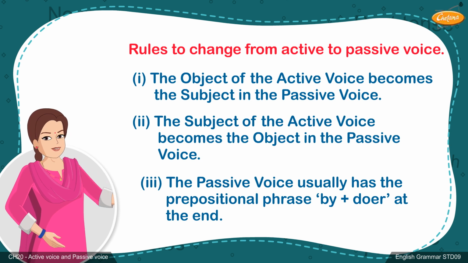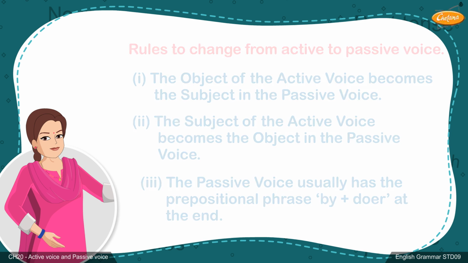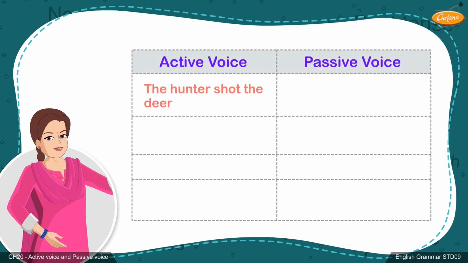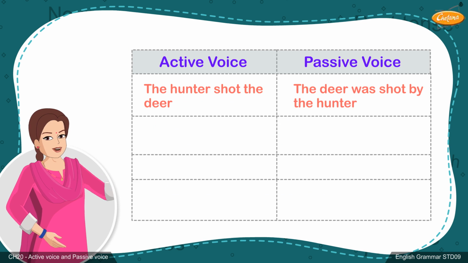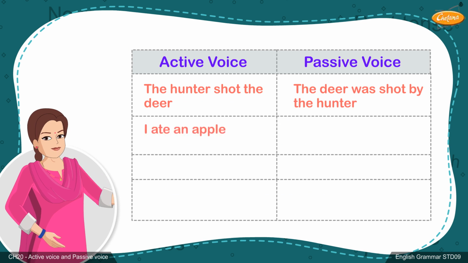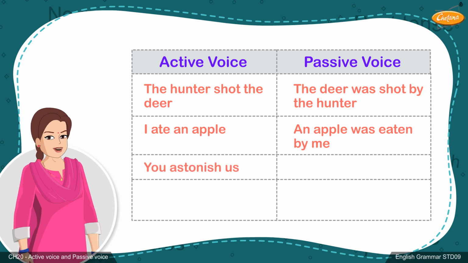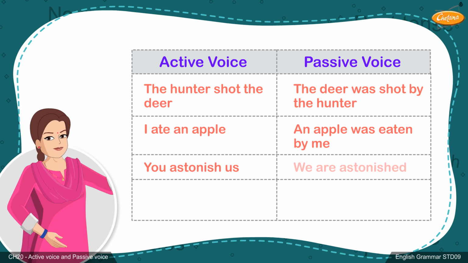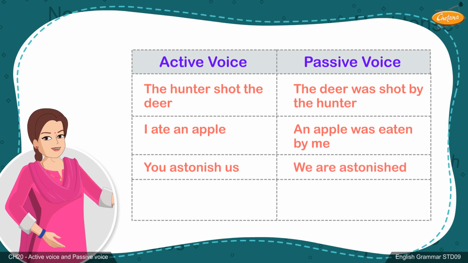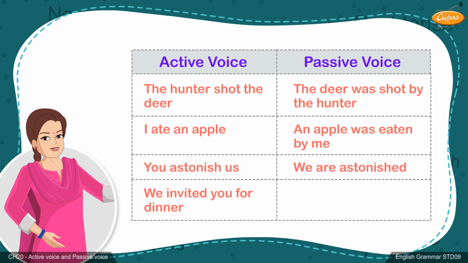Here are some examples of sentences being converted from the active voice to the passive voice. The hunter shot the deer becomes the deer was shot by the hunter. I ate an apple becomes an apple was eaten by me. Very often the doer of the action can be omitted in the passive voice construction. Here are some examples. You astonish us becomes we are astonished, and we invited you for dinner becomes you were invited for dinner.